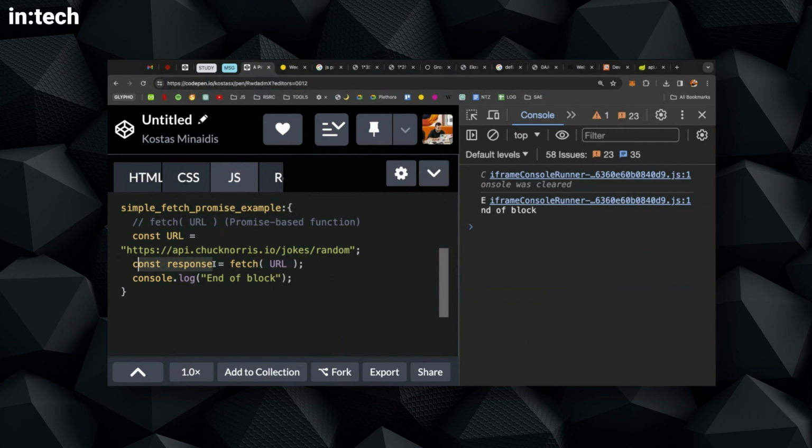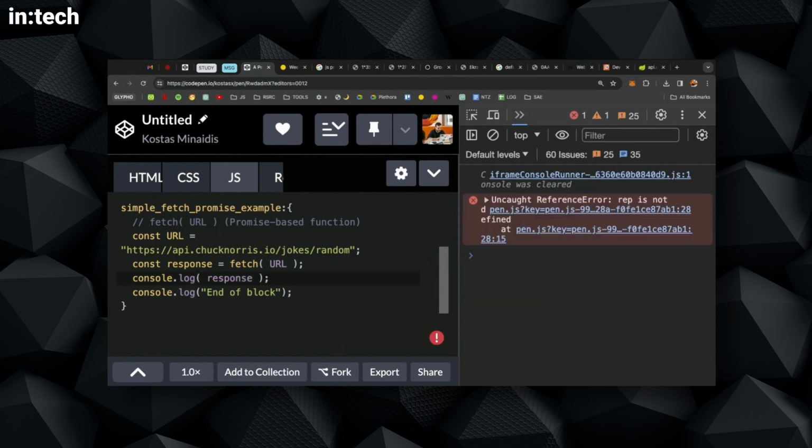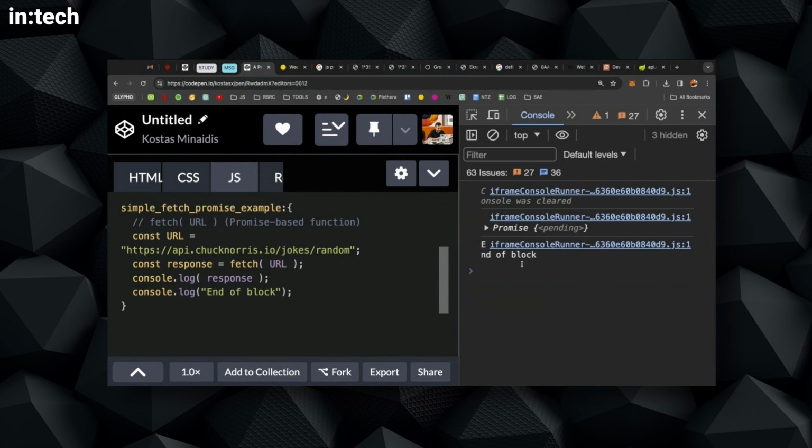I'm saving this in a variable, and then I can say console log response. I will see exactly the same thing, but now the code looks a little bit cleaner and more readable. So in this variable, I have a promise.